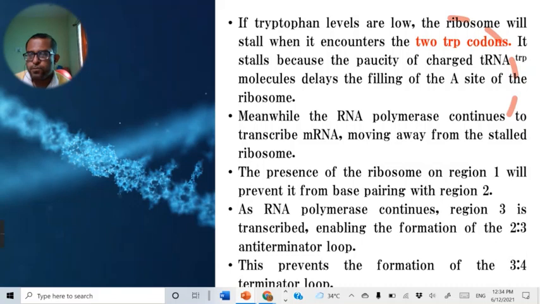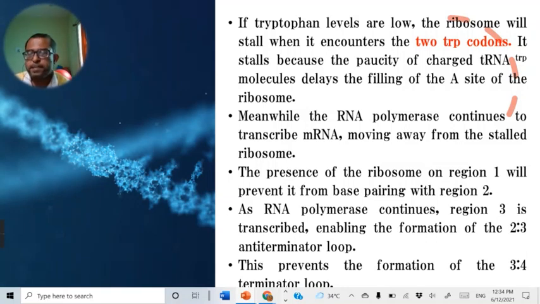As you know, when region 1 of the leader mRNA pairs with region 2, this causes pausing of RNA polymerase.